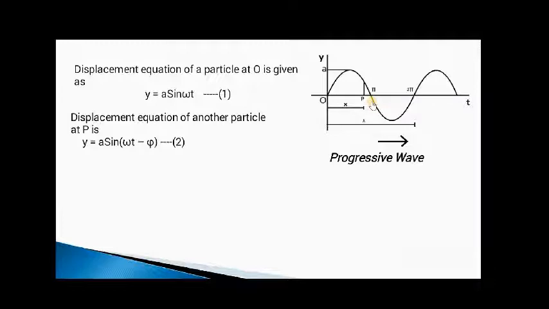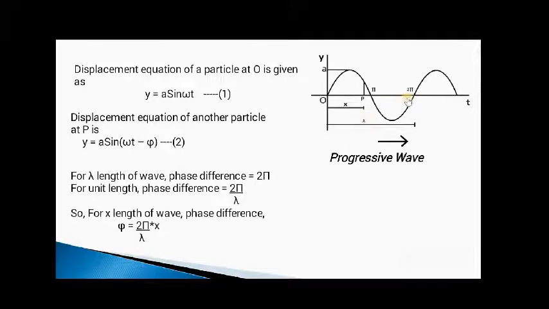The point O comes first and the point P comes later. This results in the phase of P lagging behind O. For the wavelength lambda of the wave, the phase difference is equal to 2 pi. That is a formula that relates the path difference with the phase difference: phase difference equals 2 pi by lambda into path difference. This is the actual formula.